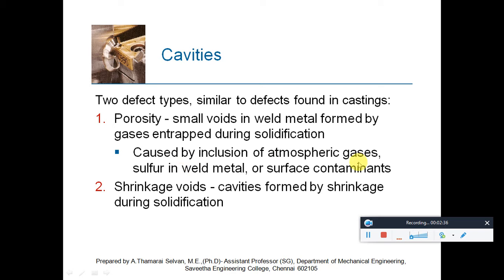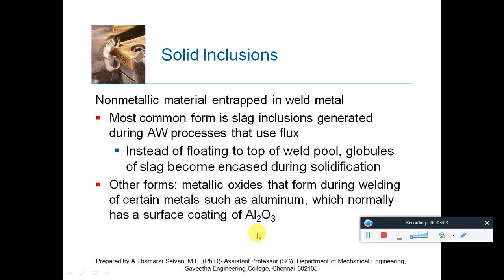It is caused by inclusion of atmospheric gases also, like sulfur in weld metals, or surface contaminants. In shrinkage voids, because of the solidification, the molten metal shrinks with a reduction in its volume, which causes some voids to be produced inside the material. So these are the two defects generally called cavities.